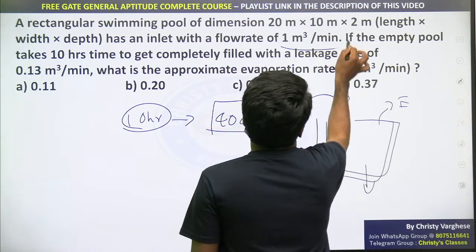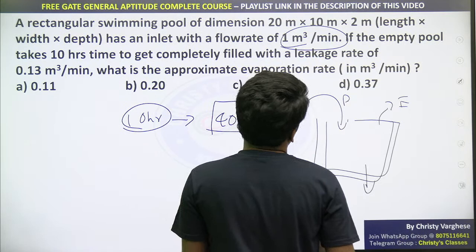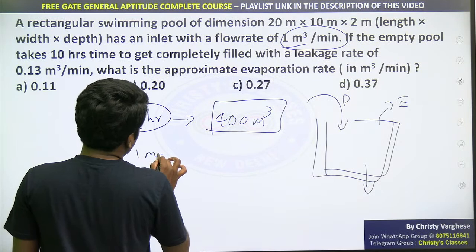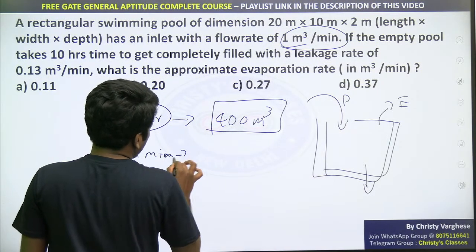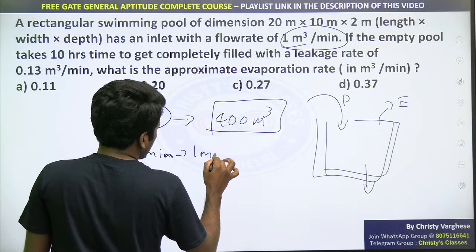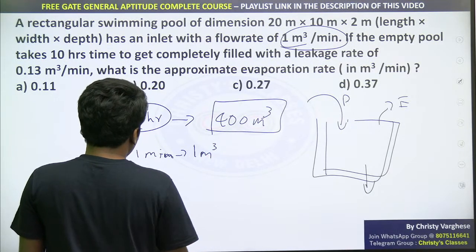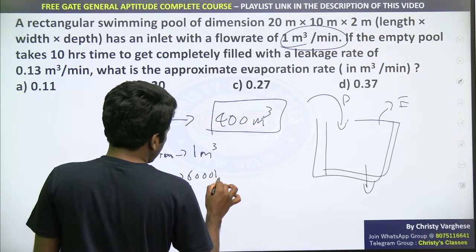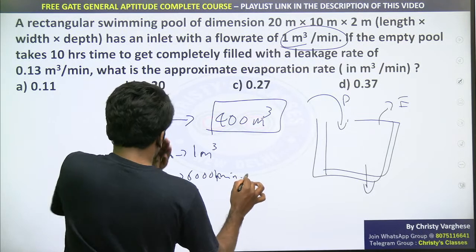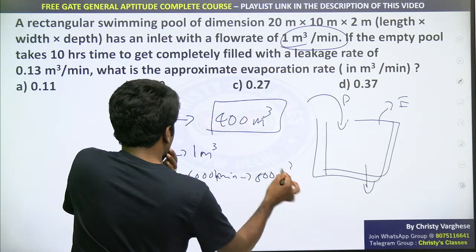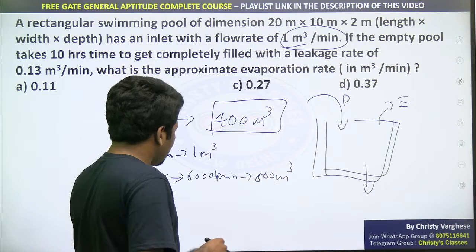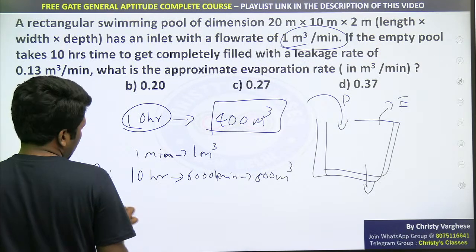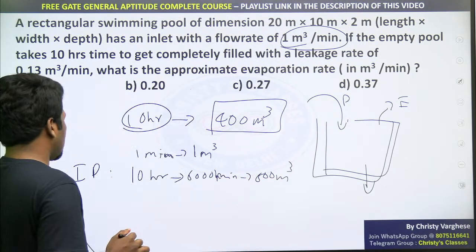How can you find that? 1 meter cube per minute, say. That means the inlet pipe will be filling 1 meter cube in 1 minute. So definitely in 10 hours, 10 hours is 60 into 10, 600 minutes. In 600 minutes, 600 meter cube total it will pump. In these 10 hours, the inlet pipe, IP meaning inlet pipe, is filling 600 meter cube water.